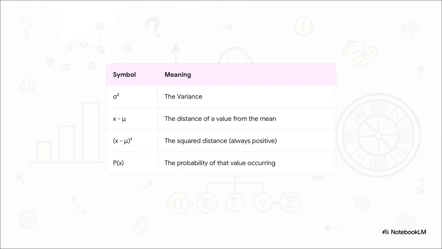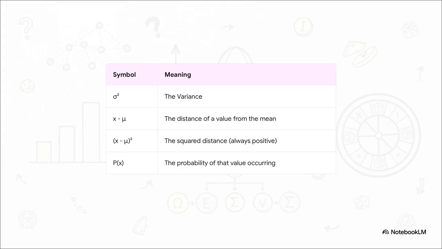Let's decode this one piece by piece. Sigma squared is just the symbol for variance. Now, the real heart of it is this part, x minus mu. That's just asking, how far away is this specific data point x from the average mu? Then we square that distance. Now, why do we do that? It's a really clever trick.